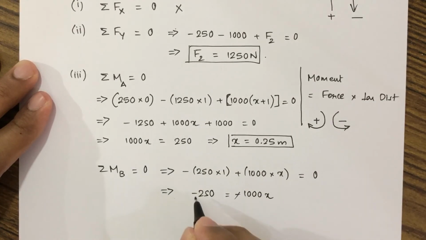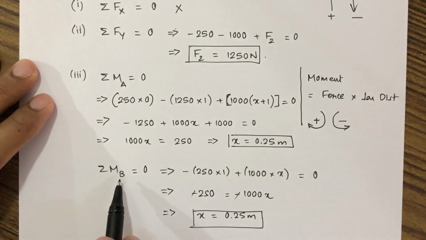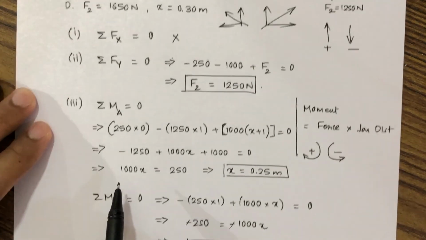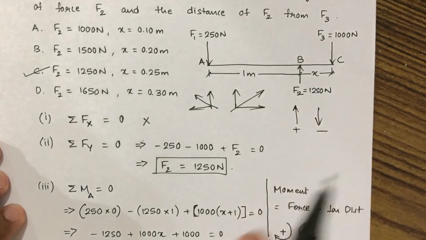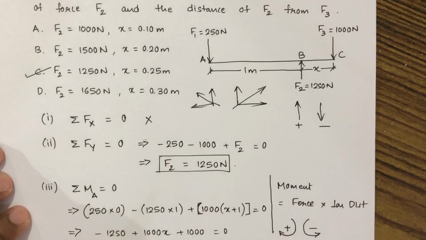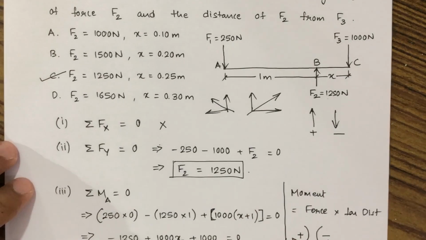So minus minus will get cancelled, and this will get us x is equal to 0.25 meter. Again x is equal to 0.25 meter if we took the summation of moment about point B. Now if we take summation of moment about point C also, still you will get the same value. If you want, you can take the summation of moment about C and comment it on the chat box.